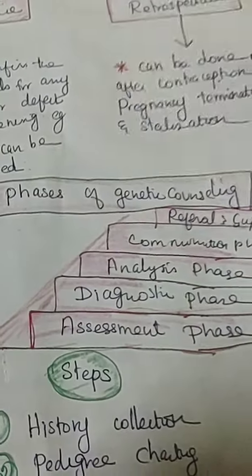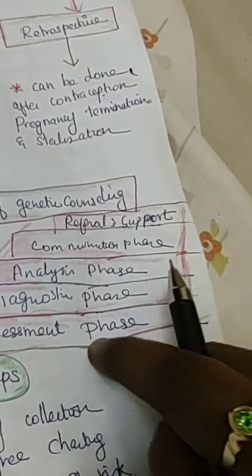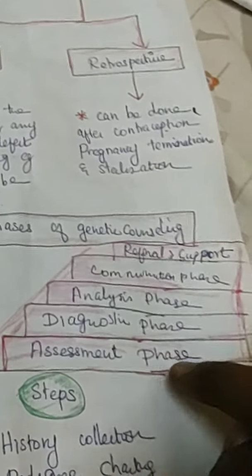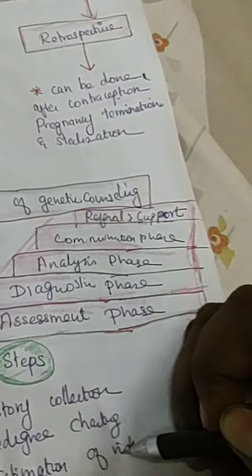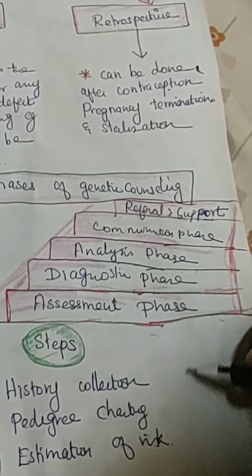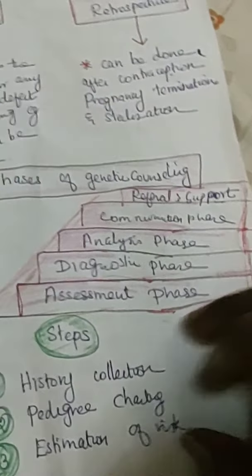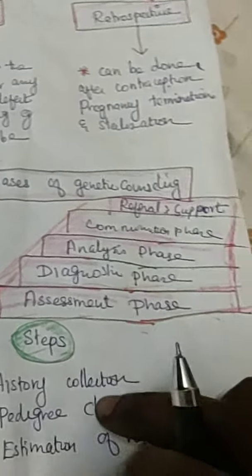What are all the phases of genetical counseling? First is the assessment phase. You will be doing the risk assessment in history collection, and you can put a pedigree chart and estimate the risk. The pedigree chart will tell you about the father and the family, how many died, and you estimate how much the risk is.